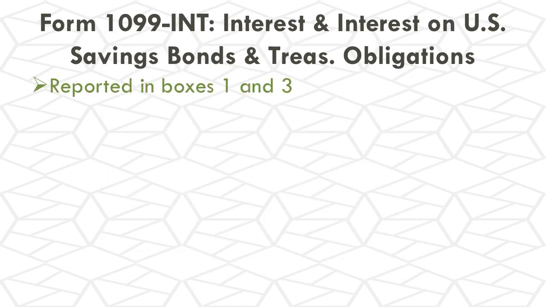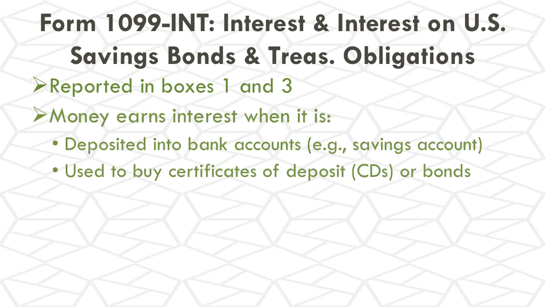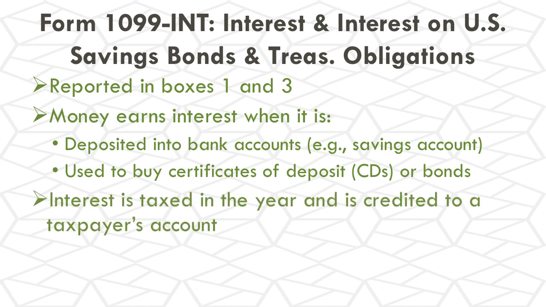So boxes 1 and 3 are going to show interest and interest on U.S. savings bonds and treasury obligations. Money is going to earn interest when it is deposited into a bank account, for example, savings accounts, checking accounts, things of that nature, or when it is used to buy certificates of deposit or CDs or bonds. Interest is taxed in the year it is credited to a taxpayer's account. This interest income is going to be classified as unearned income, which makes sense if you think about it, because the taxpayer is not actually doing anything to earn that income. It is just accumulating on money that they already have sitting in an account.